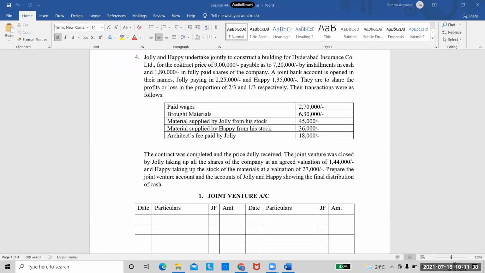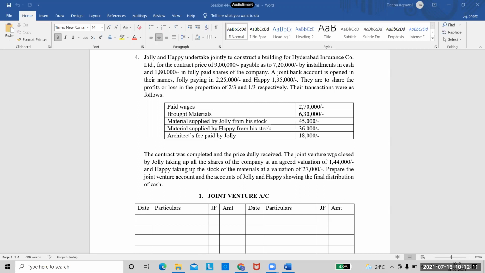How much of the shares? There was the value of 1,80,000. But Jolly took them only for 1,44,000. So what happened to the remaining 36,000? Can you tell me that? See, the Hyderabad Insurance Company gave them shares worth 1,80,000. But once the venture was completed, Jolly paid them 1,44,000 to the venture and he took away all the shares. So 1,80,000 minus 1,44,000. What happened to that 36,000?